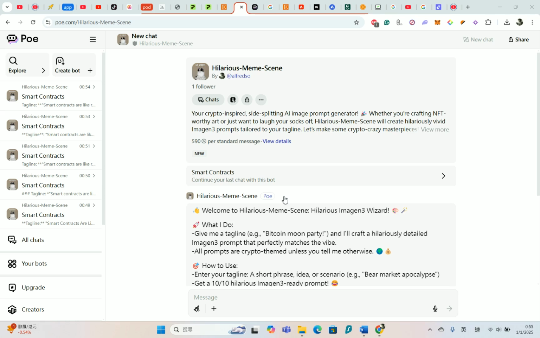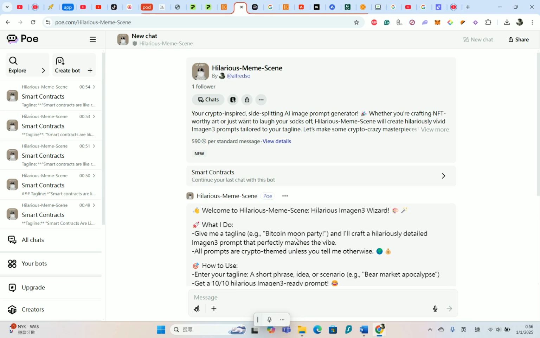I haven't tested Midjourney yet because it is paid. I found that Imagen 3 gave the best pictures and with the highest consistency with my prompt, so I use it. And this bot would avoid copyrighted images and names like Bitcoin, Ethereum, Dogecoin because they are not allowed on Printify. And the prompts are all crypto themed unless you tell it otherwise.